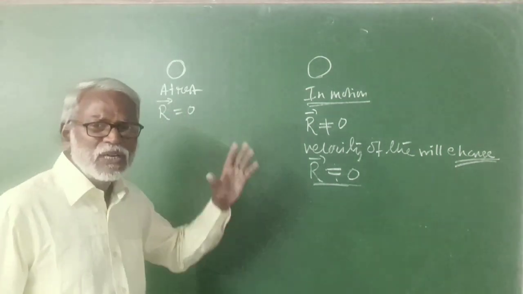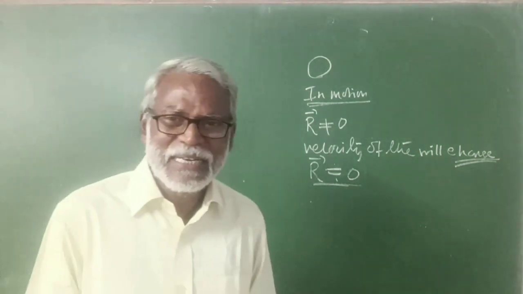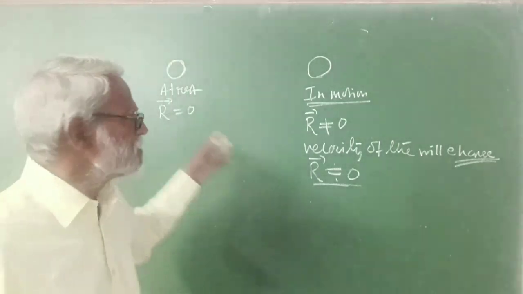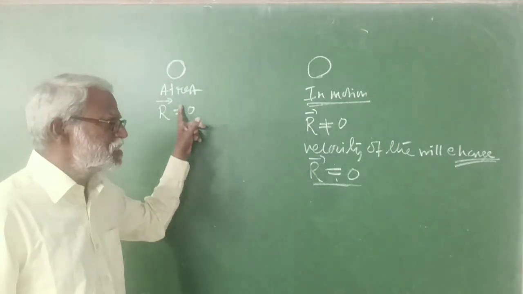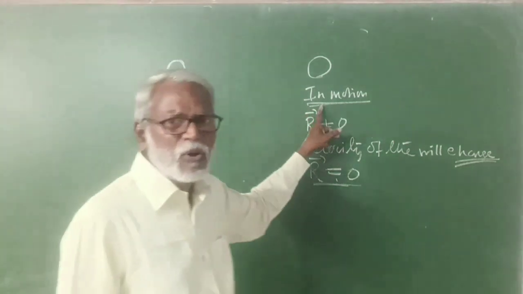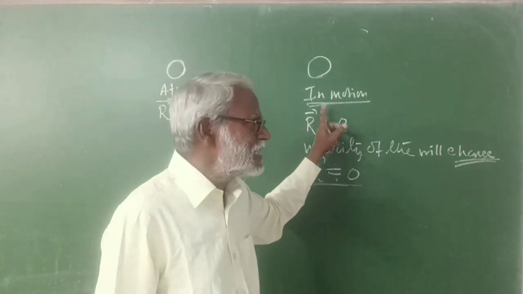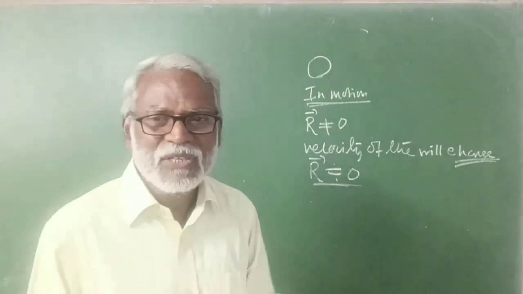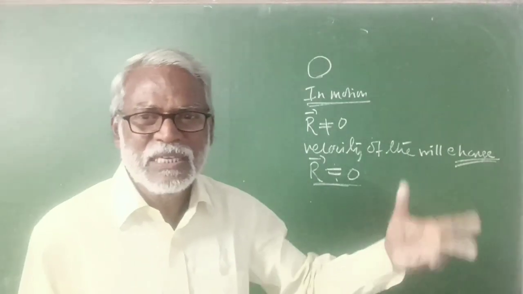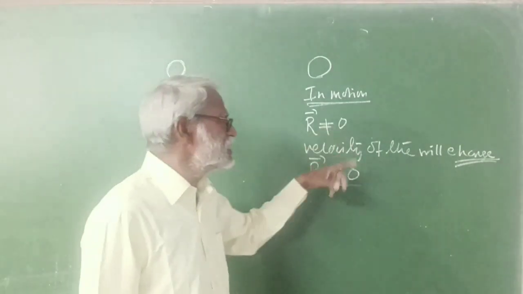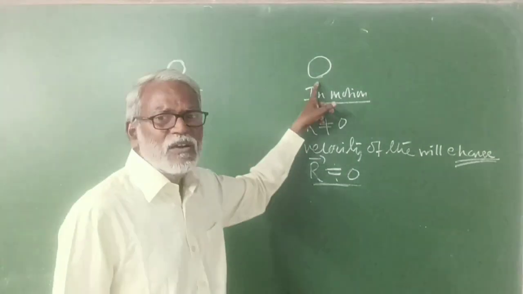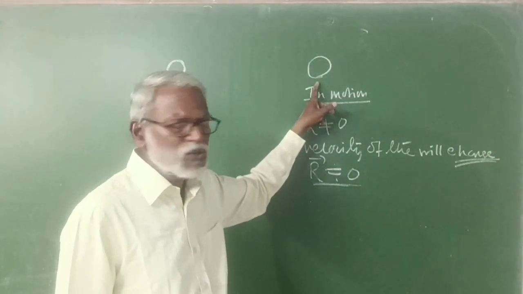But when the body is always at rest, that means at any time velocity is 0, so the state of the body is not changing. Similarly, when the body is in motion, it has some initial velocity. After some time we see that its velocity has changed. So when velocity has changed, the resultant force on the body is not 0.